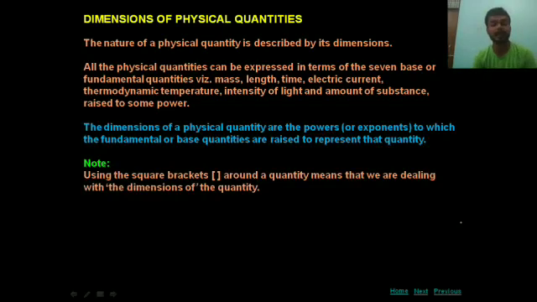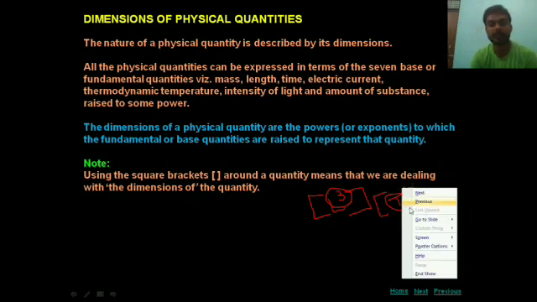Using the square bracket around a quantity means that we are dealing with the dimensions of the quantity. We will use a square bracket to represent these fundamental quantities. For example, [L cube] means L for length and cube for dimension, meaning the dimension of length is 3. [T to the power 1]: T is the dimension formula of time and its power is 1.